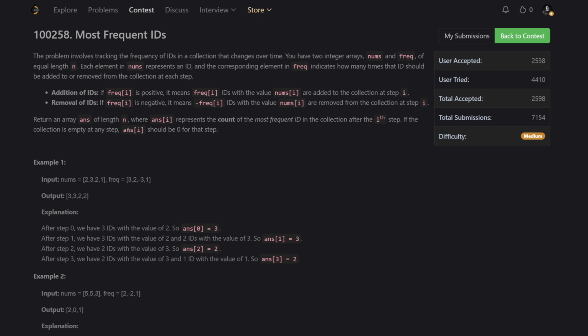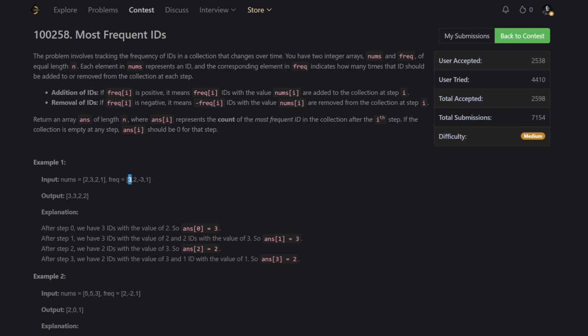Please pause the video to read the problem. I assume that when you come to this video, you have already read it. Essentially, we have a bunch of numbers and a bunch of frequencies. These are IDs. Every time we go through each number, we update a dictionary that keeps track of the ID and the frequency.